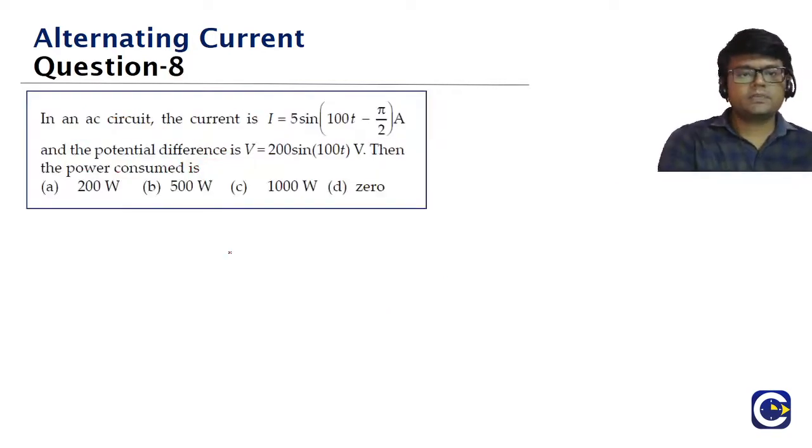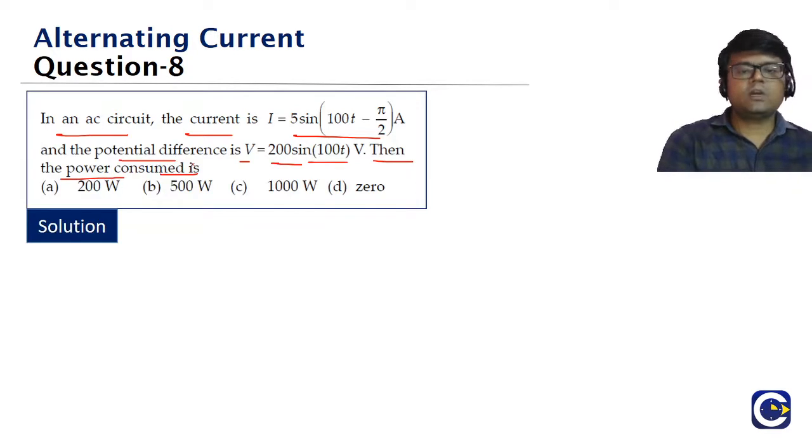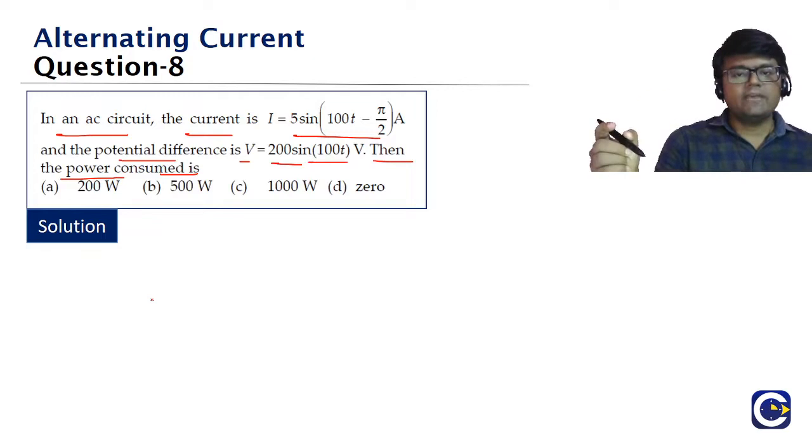Look at this one. In an AC circuit, the current is given as 5 sine (100t minus pi by 2), and the potential difference is given as 200 sine 100t. Then the power consumed is. So we have to find the power consumed. They have given the current function and the voltage function, and they are asking what is the power consumed?